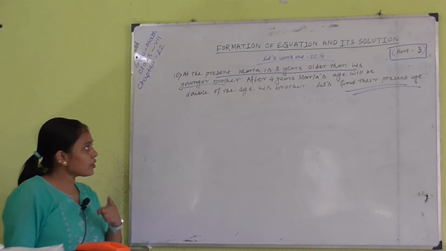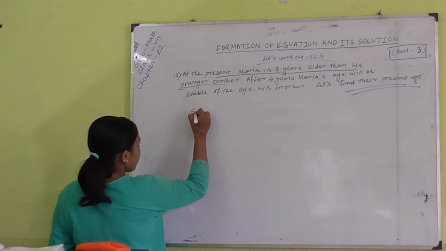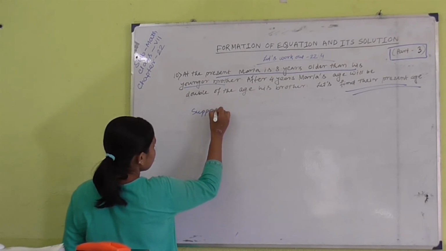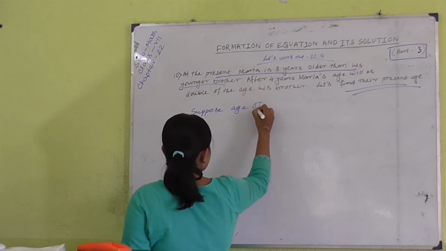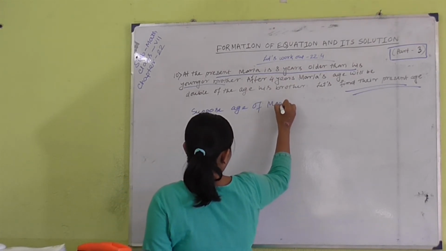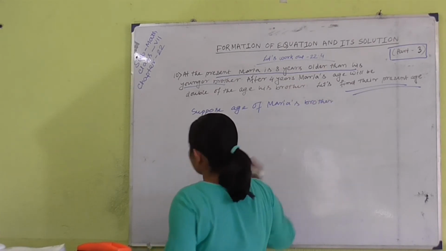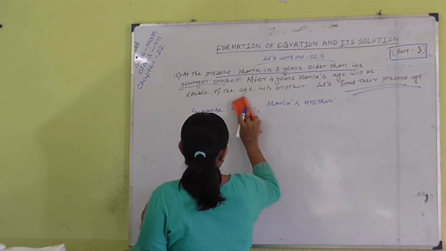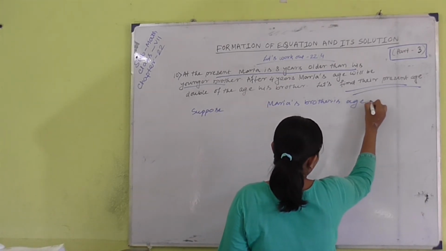So for that reason we can suppose the age of Maria's brother is x years.